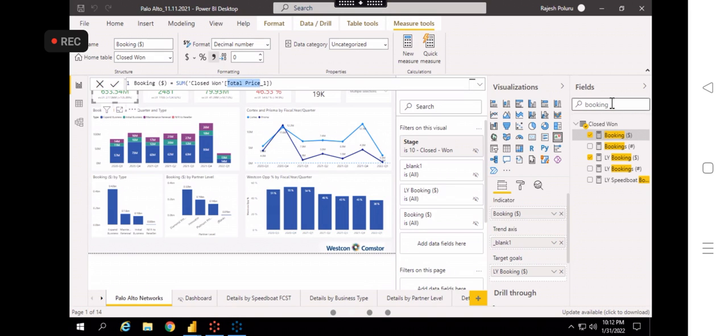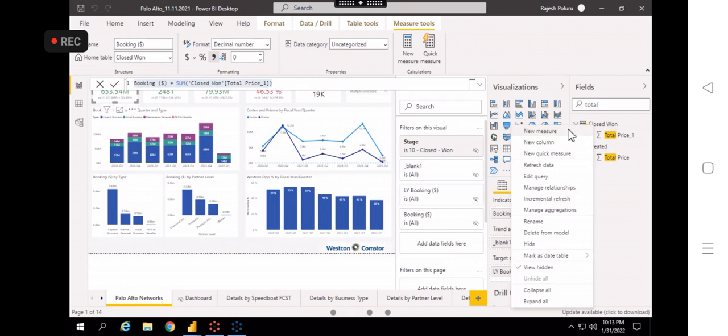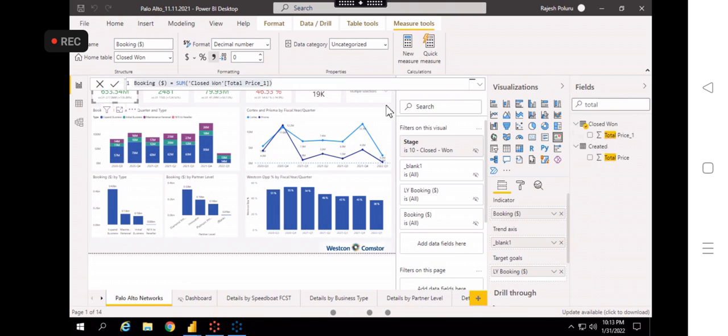If you search for total, see, this is the total price. Once you write this DAX formula, you can achieve this. Let me write it once again. But once we come to the DAX measures, I'll show you how we can write it.